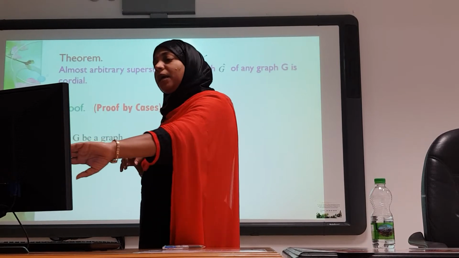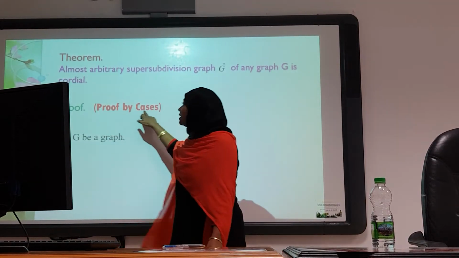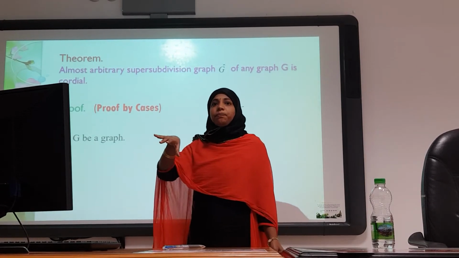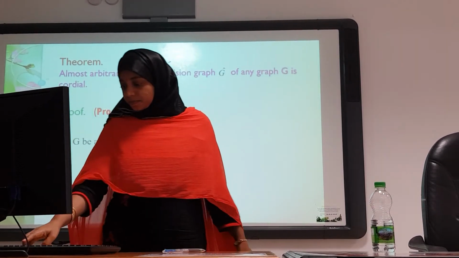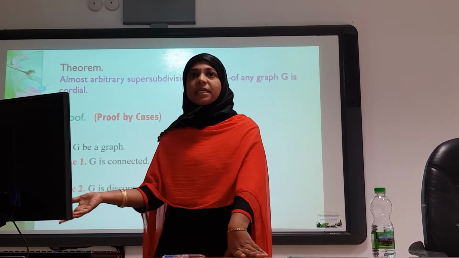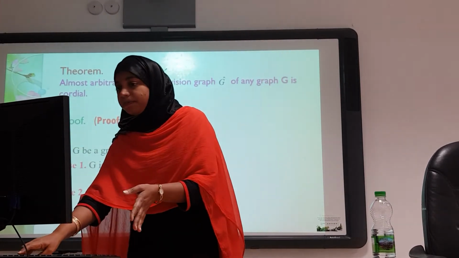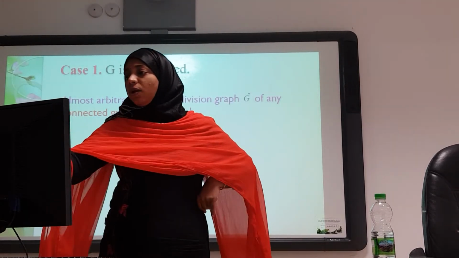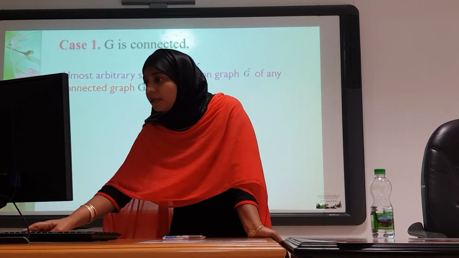To prove this theorem I adopted a method called proof by cases, which means that we have to consider all possible cases that arise in the theorem. For this theorem, depending on the graph G, I have 2 cases. Case 1, G is connected, and case 2, G is disconnected. So I have to prove my theorem for these 2 cases separately. Case 1, G is connected. I have to prove now that the almost arbitrary supersubdivision graph G cap of any connected graph G is cordial.